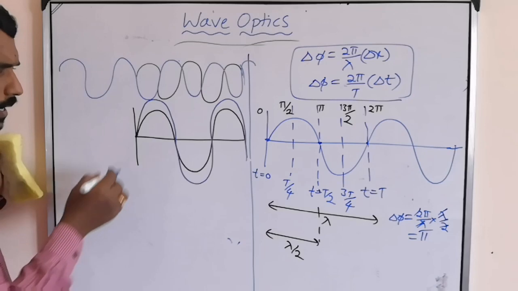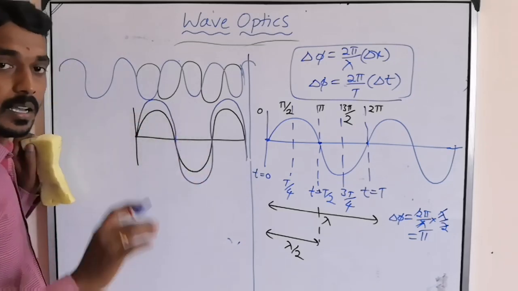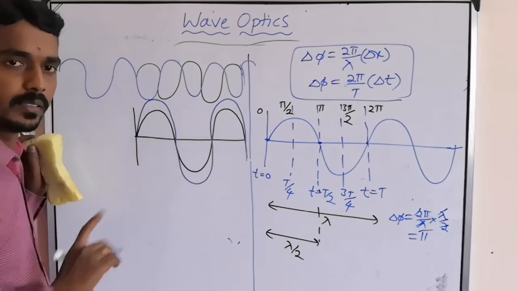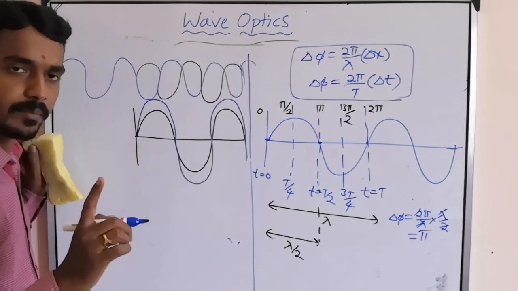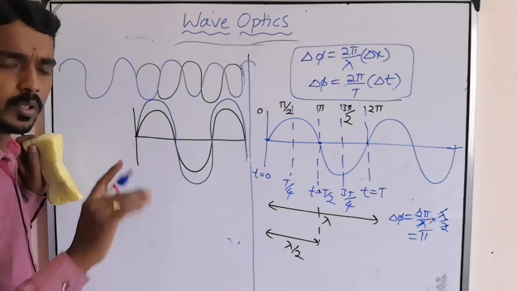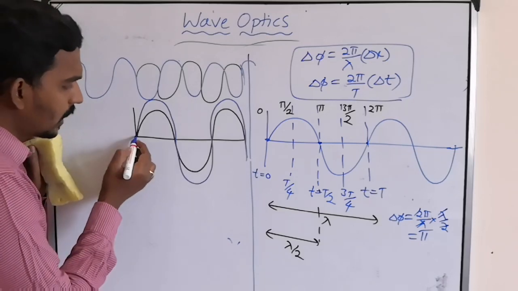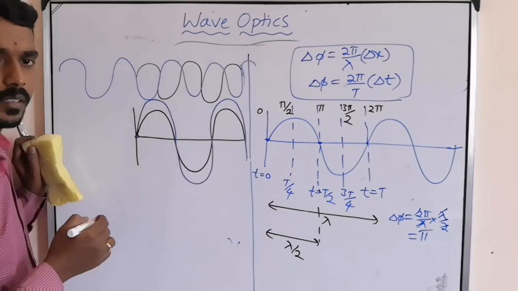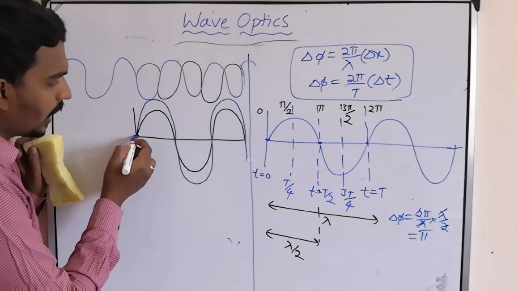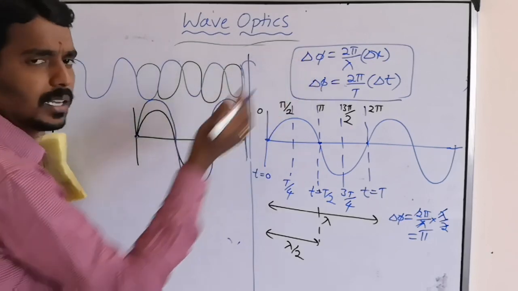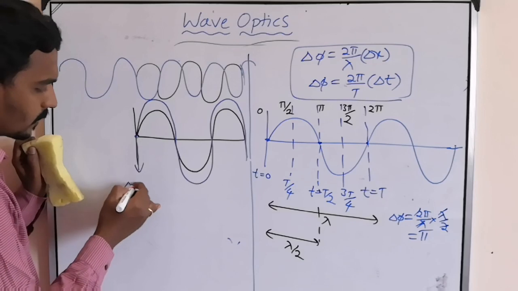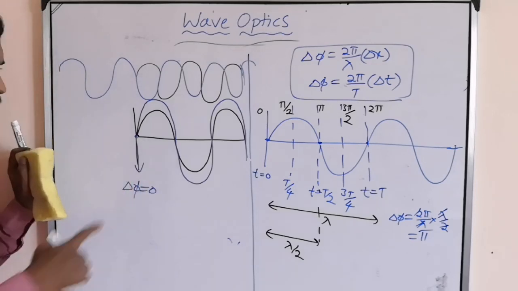Amplitudes are different, displacements are different, but what is true? They started from the same point, same time, same position. So there is no linear path difference initially. Obviously, delta x 0 means delta phi also how much? 0. So what is the phase difference in this case? 0.